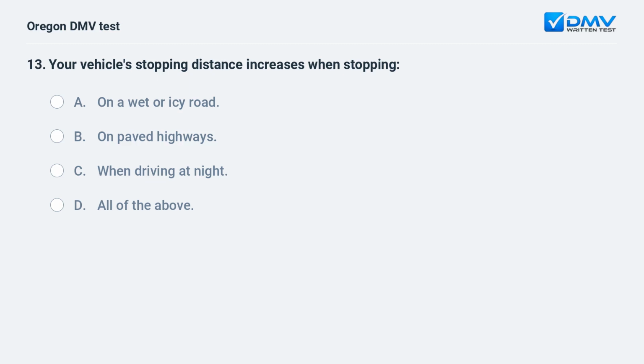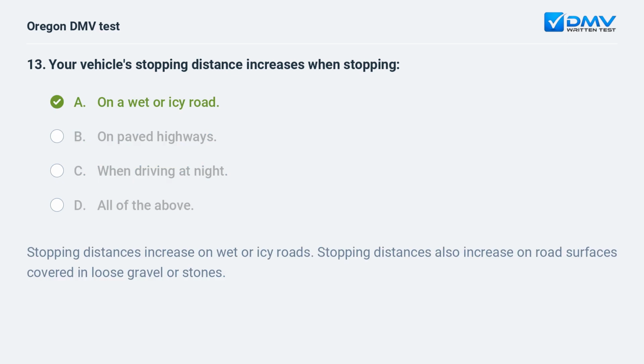Your vehicle's stopping distance increases when stopping? A. On a wet or icy road. B. On paved highways. C. When driving at night. D. All of the above. A. On a wet or icy road. Stopping distances increase on wet or icy roads. Stopping distances also increase on road surfaces covered in loose gravel or stones.